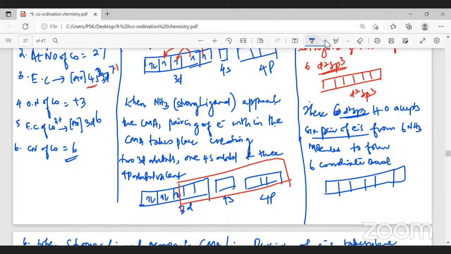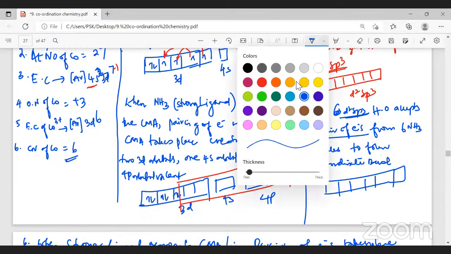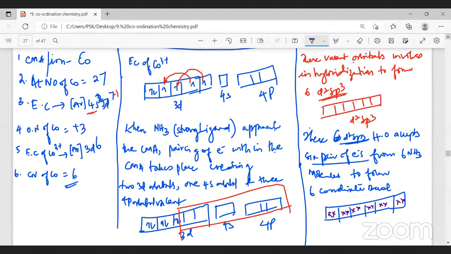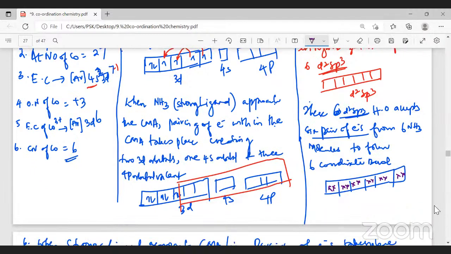See, to differentiate, what we do is we write different colors here. These are electrons donated by the ligands. These are donated by the ligands. These are donated by the ligands. Now tell me, are there any unpaired electrons? No, sir. Since there are no unpaired electrons, the complex will be diamagnetic.